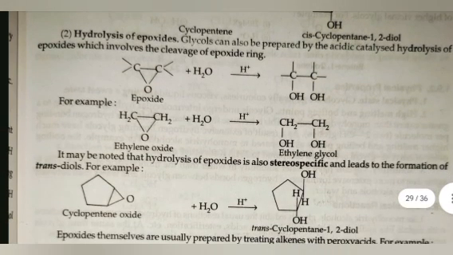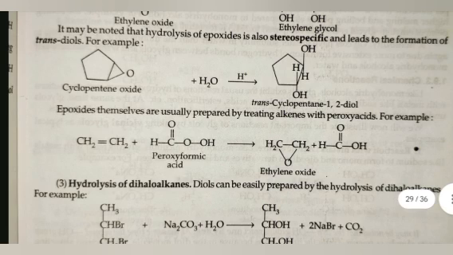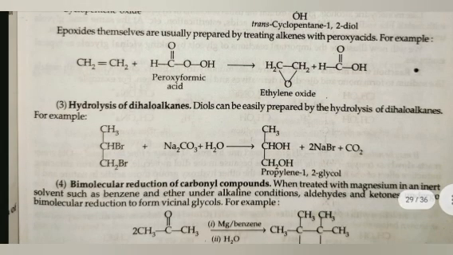Second is hydrolysis of epoxide. Glycols can also be prepared by acid catalyzed hydrolysis of epoxide, which involves the cleavage of the epoxide ring. For example, ethylene oxide in the presence of H2O/H+ gives rise to ethylene glycol. It may be noted that hydrolysis of epoxide is also stereospecific and leads to the formation of trans diol. For example, cyclopentene oxide in the presence of H2O/H+ gives rise to trans cyclopentane 1,2 diol. Epoxides themselves are usually prepared by treating alkenes with peroxy acid. For example, ethene plus peroxoformic acid gives rise to ethylene oxide plus formic acid.